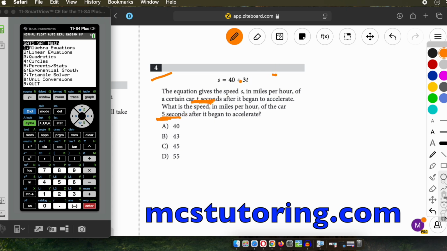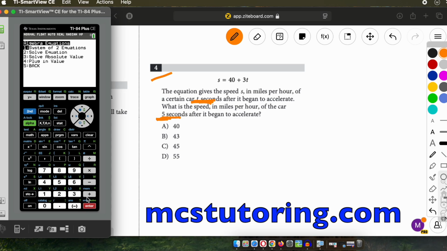Now you can do it by hand, which is totally fine, and you're going to be able to do it quickly if you're used to it. Otherwise, we're going to go to algebra equations and plug in a value. By linear equations, all I mean is we're not having a t squared, t cubed, or square root of t, anything like that. It's just a regular t or regular x.